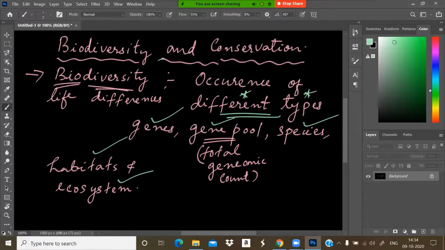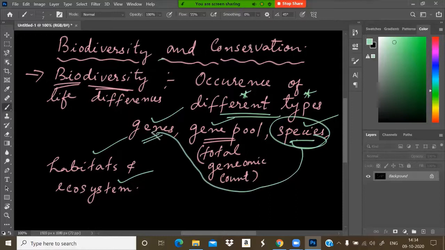We can see there are millions and millions of varieties of species and organisms existing in our universe. These different varieties of organisms consist of different numbers of genes, varying number of chromosomes or varying number of genes.